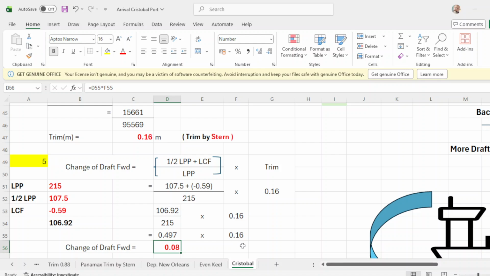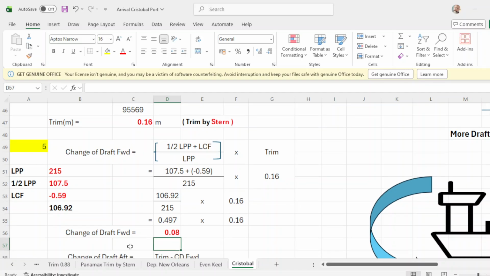Okay, put it equals, click 106.92, divide over 215, that will be 0.497. You multiply it with trim of 0.16. You click again, click this one, multiply by the trim, and your change of drop forward is 0.08.